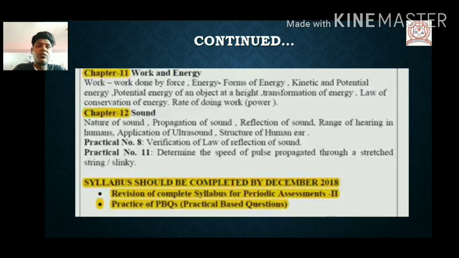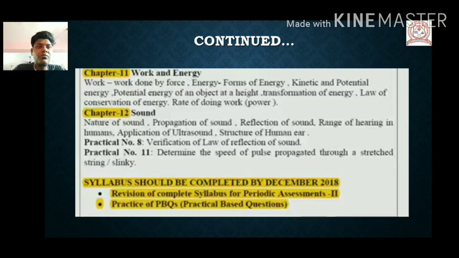The 12th unit is sound. Sound also comes in physics because it has reflection and binds with the laws of physics. That's why we are dealing with sound.